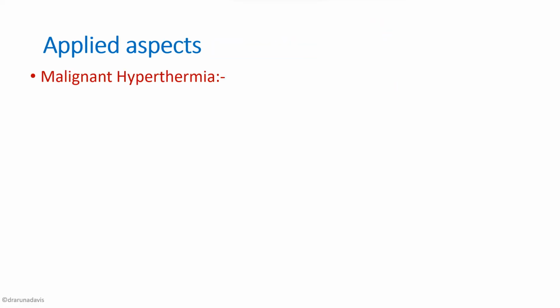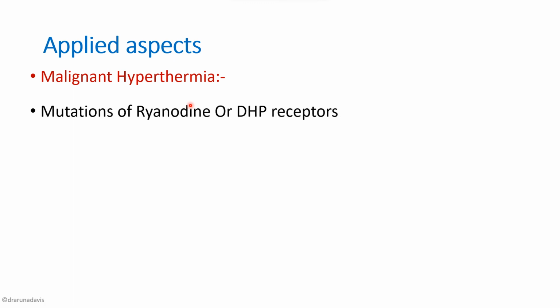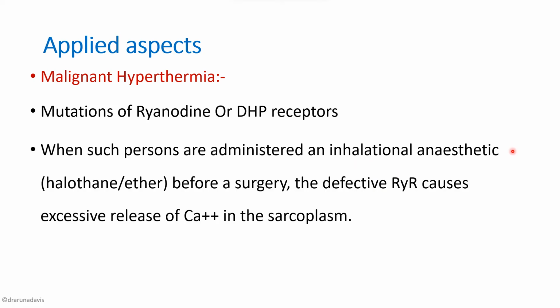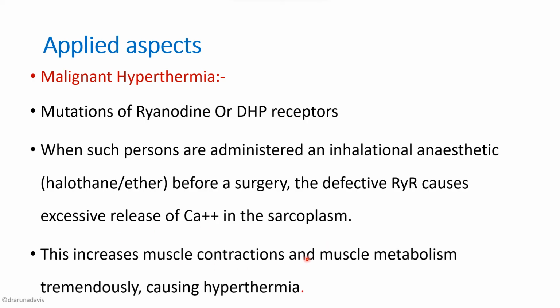Now the applied aspect is a phenomenon called malignant hyperthermia. What is malignant hyperthermia? In some individuals, there will be mutations of the ryanodine or dihydropyridine receptors. When such individuals are administered an inhalational anesthetic like halothane or ether before a surgery, the defective ryanodine receptor causes excessive release of calcium in the sarcoplasm. What happens when there is excess calcium in the sarcoplasm? There will be increased muscle contraction, and also increased muscle metabolism, which causes hyperthermia. So this is one applied aspect of excitation contraction coupling.